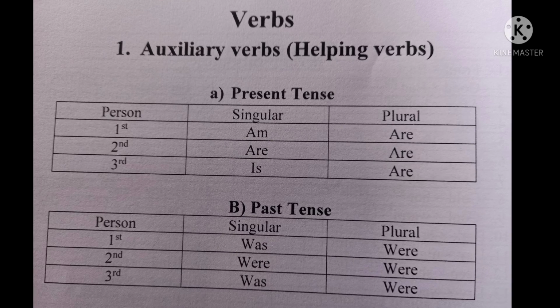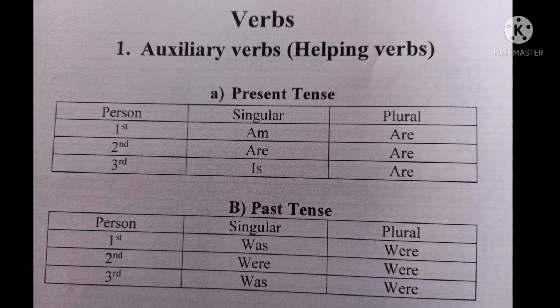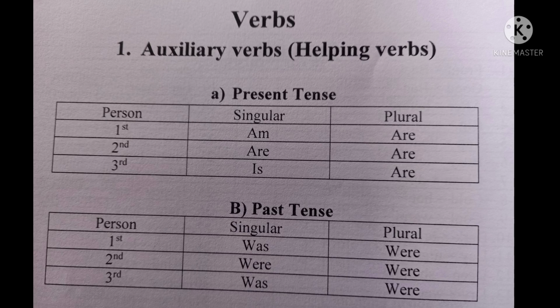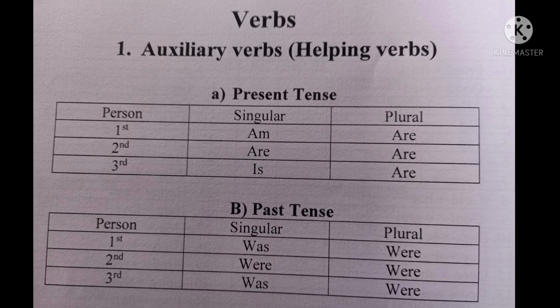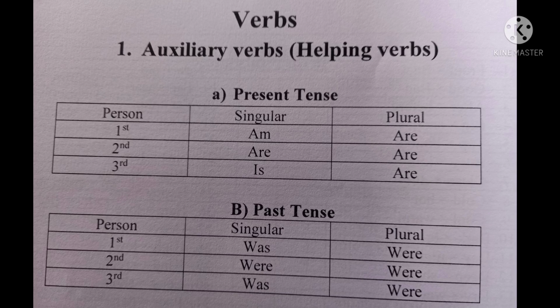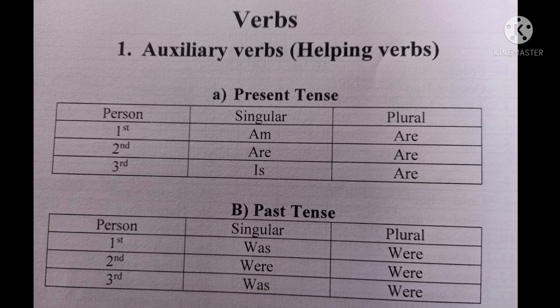Again, are is second person singular as well as second person plural. Is is third person singular, and again are is third person plural. So all these are in present tense. Am, are, is, these three words are used in singular. Again, are is used in all the three persons in plural.